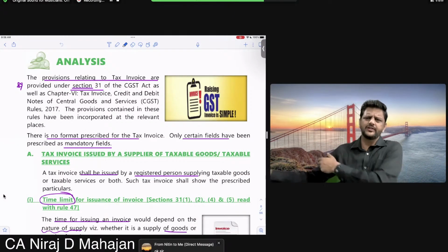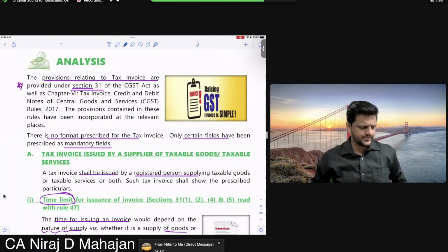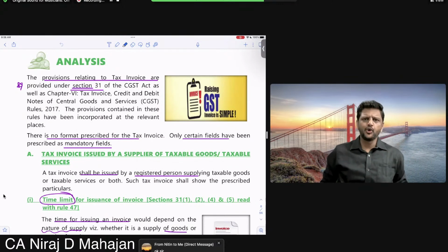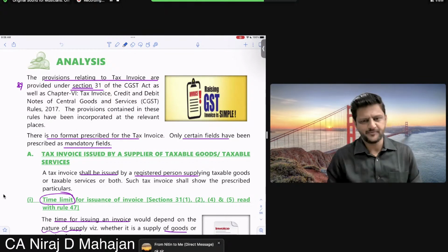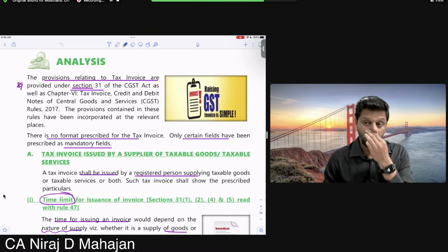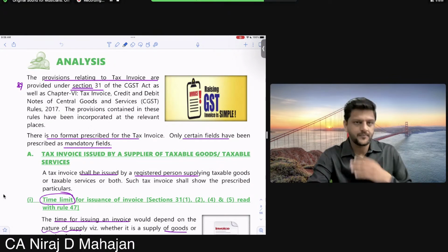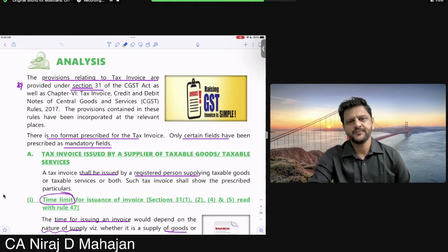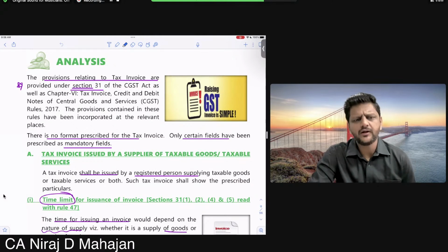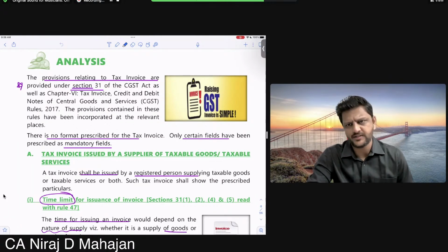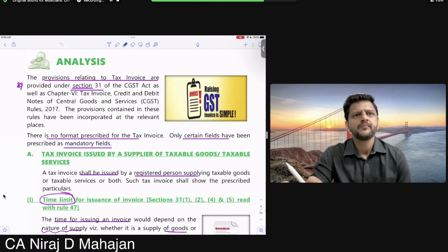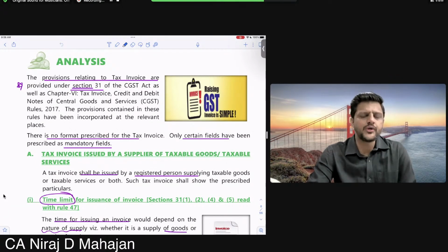We had just started with the very basic. So, what chapter? Invoices, debit note, credit note, and e-way bill that you have to cover. The importance of this chapter is mainly also for claiming of ITC, input tax credit. Only if you have the invoice, you can claim the input tax credit. And those rules we are going to learn in the chapter of ITC. There is a separate big chapter of ITC. So, one of the preconditions is that you should have the invoice.